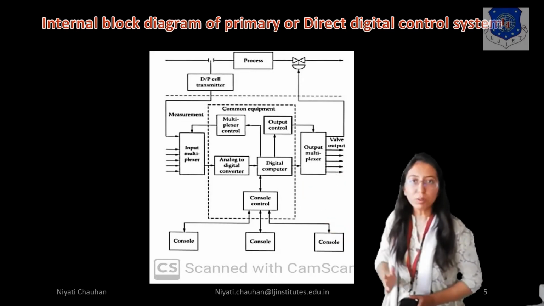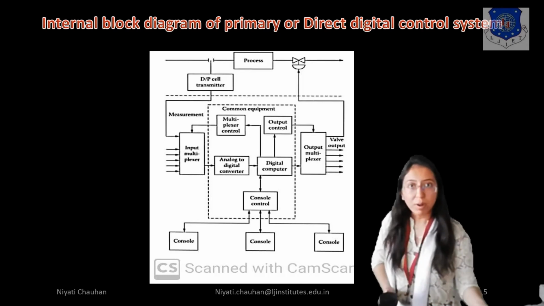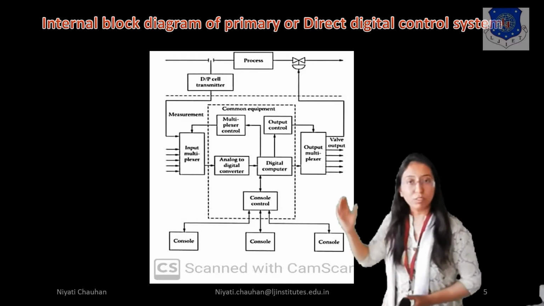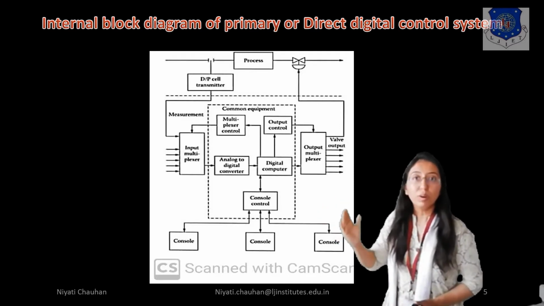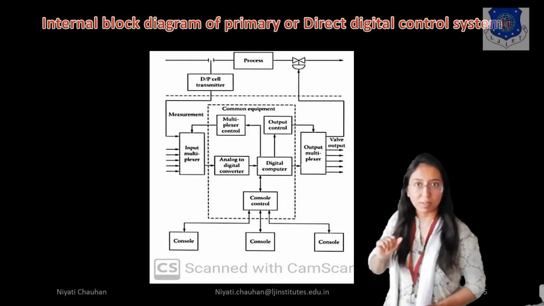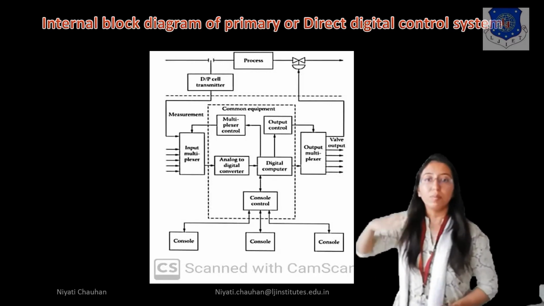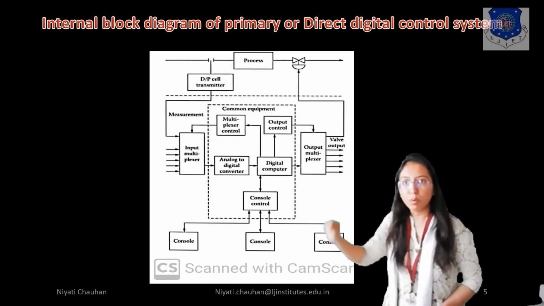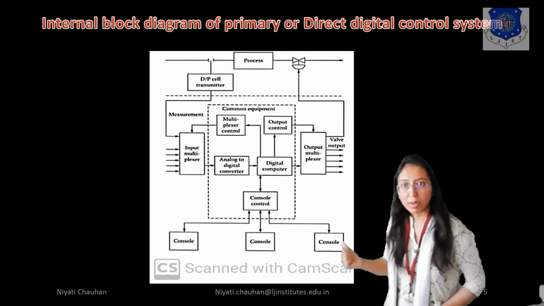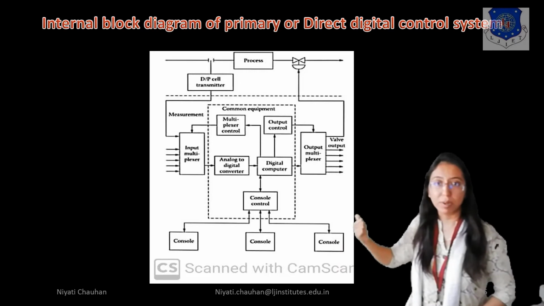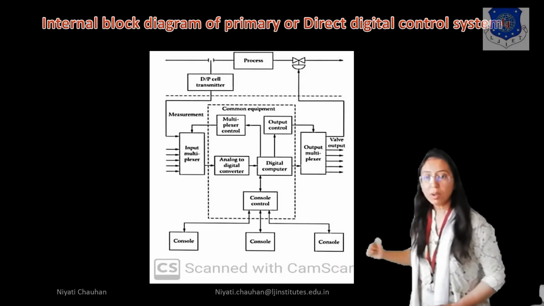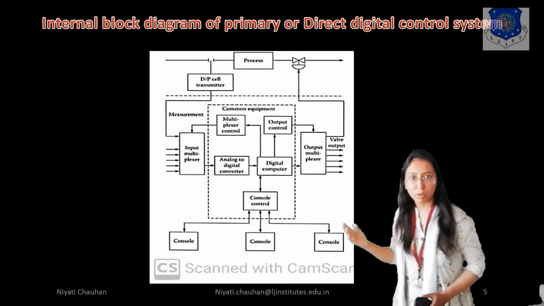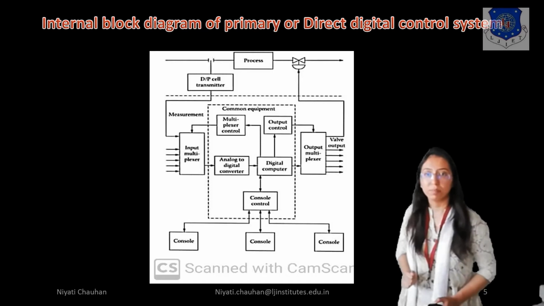And again in the output multiplexer, we convert to more than one signal, because the digital computer sends one signal to the output multiplexer, okay? And then more than one signal is sent to the valve. So this is our closed loop system and block diagram, the internal block diagram of primary or direct digital control system. Okay, so you have to draw this block diagram if the question is asked in 7 marks.